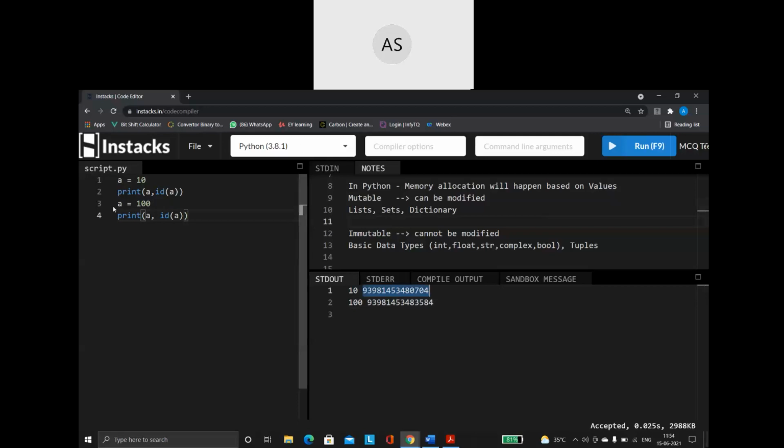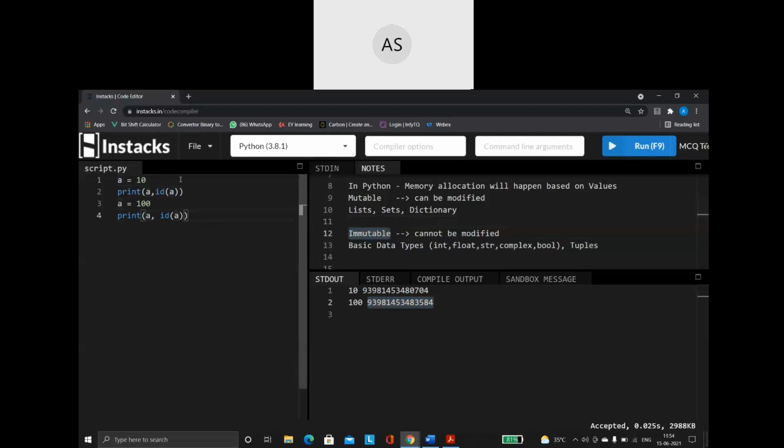Now when I am saying A is equal to 100, 100 is a new value. So for 100, it will create another memory location and store this value inside this memory address. And now A, instead of pointing to the old address, will point to this new address. So A is not having the same address. That is why I said it is immutable.